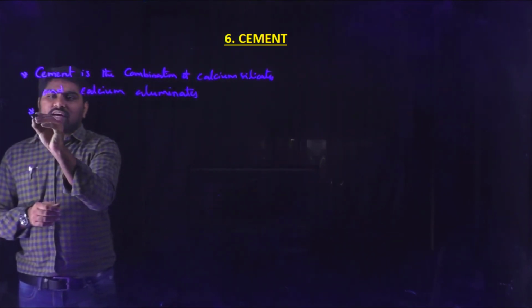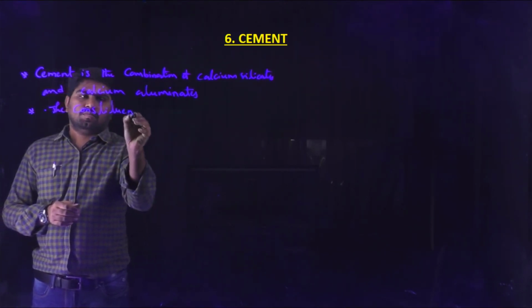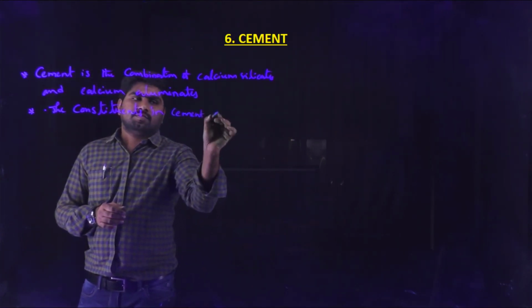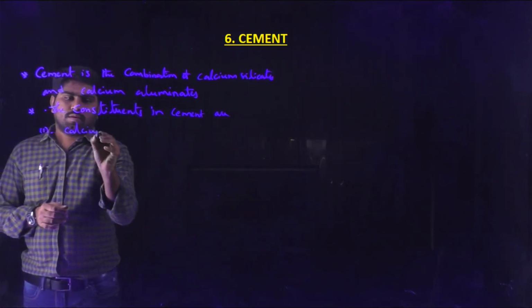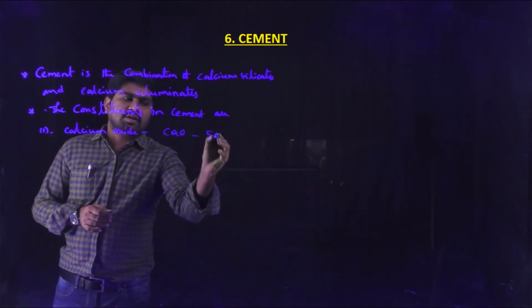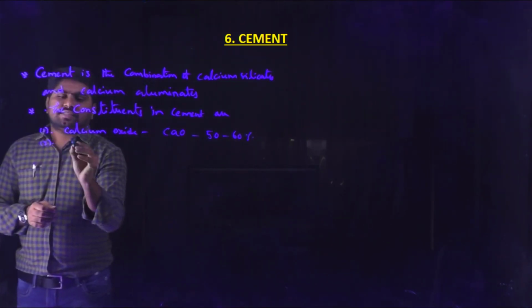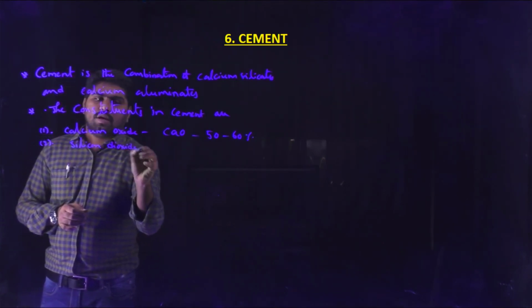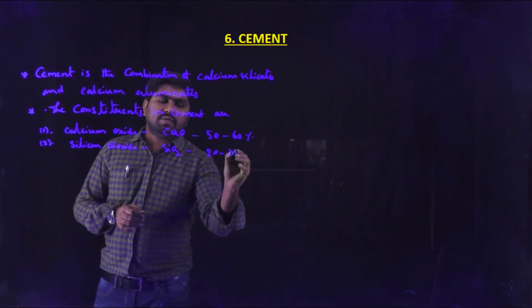The constituents in cement are, first, calcium oxide, CaO, which makes up 50 to 60%. Second, silicon dioxide, SiO2, which makes up 20 to 25%.